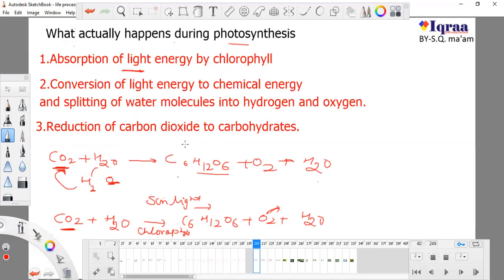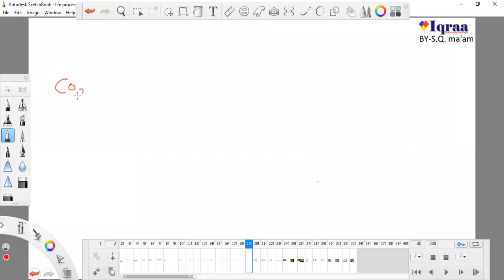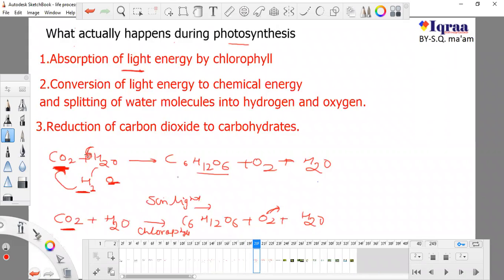So reduction of carbon dioxide to carbohydrate. So this carbon dioxide is getting hydrogen, and anything when it is getting hydrogen... how H12? Because it is not balanced. Hydrogen is 12, 6 twos are 12. CO2 plus 6 H2O gives C6. So this is 6 H2, 6 into 2 is equal to 12.